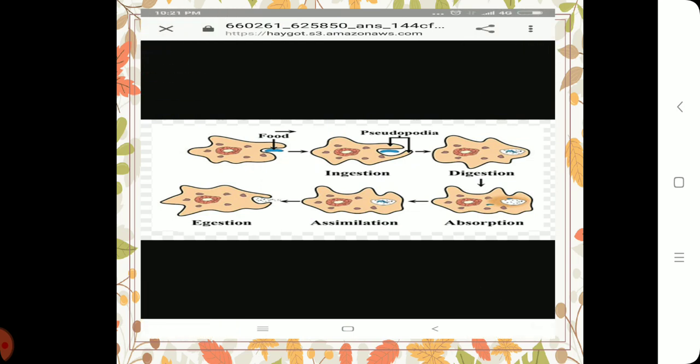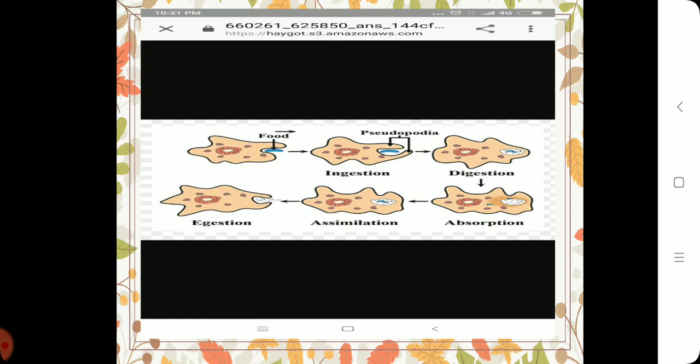You can see amoeba has arm-like structures or false feet-like projections, and those are called pseudopodia, which you can see in the figure. The pseudopodia engulf around the food substance, and it takes in the food during the ingestion process. Once the food enters inside, the food is digested. After digestion, the next step is absorption. The digested food is absorbed by the cytoplasm. The next is assimilation: the digested food is utilized by the cytoplasm.